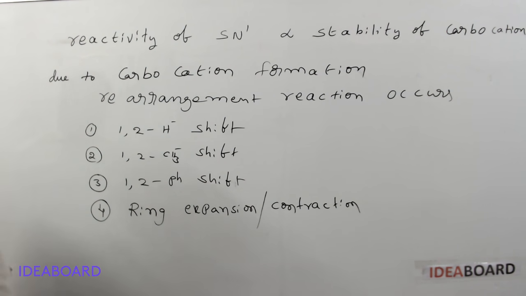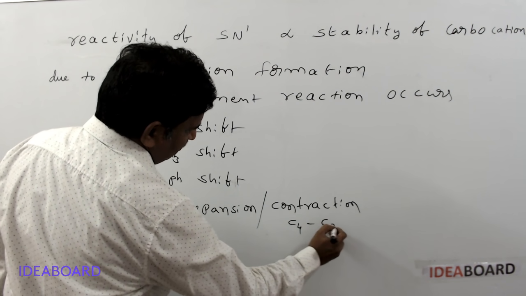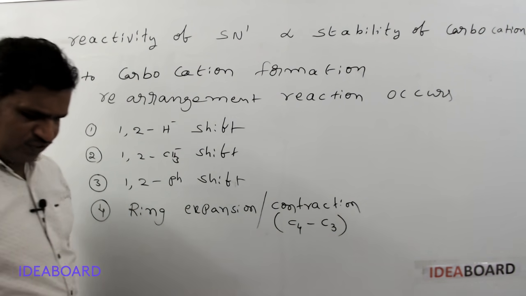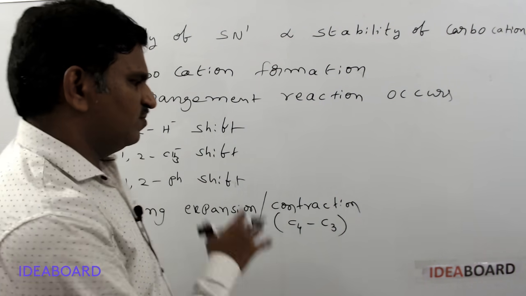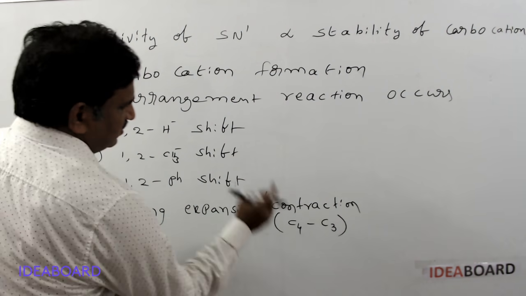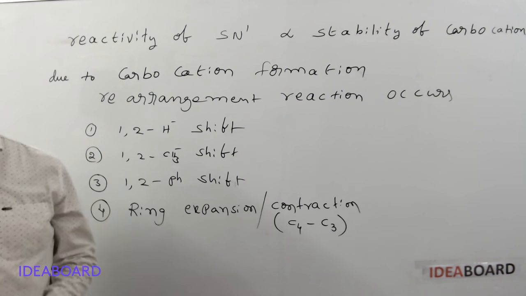Ring contraction is mainly observed when C4 is converting into C3, meaning a 4 carbon atom ring will be converted to a 3 carbon atom ring. That is simply the ring contraction process. I will give the details about that later, and first we will see how this rearrangement reaction occurs.